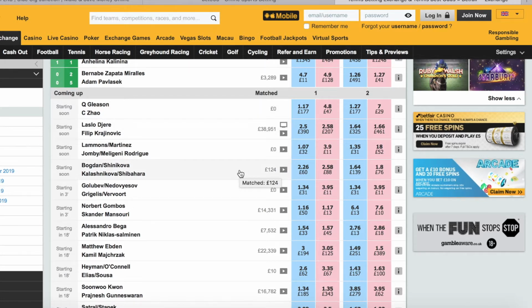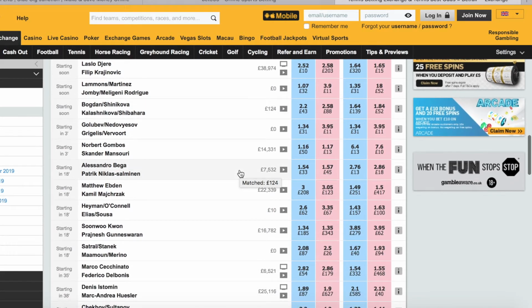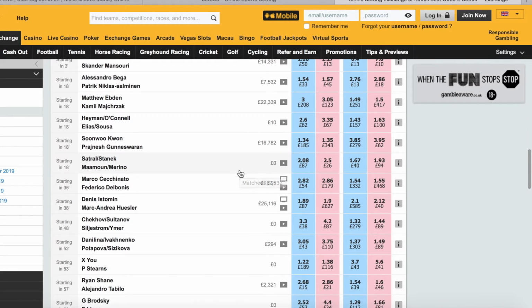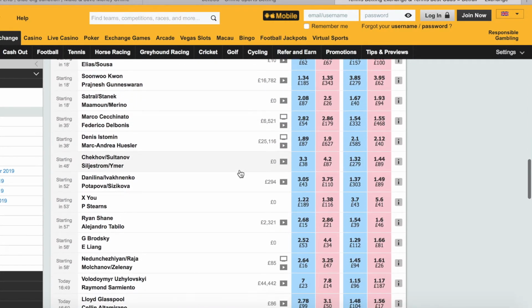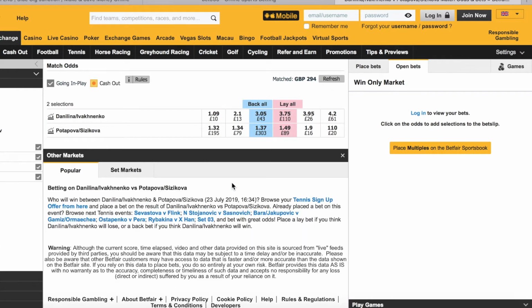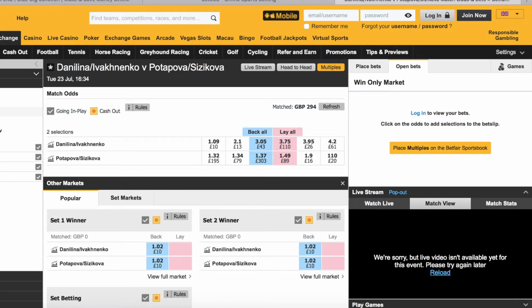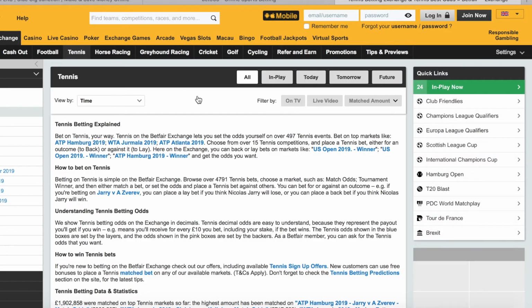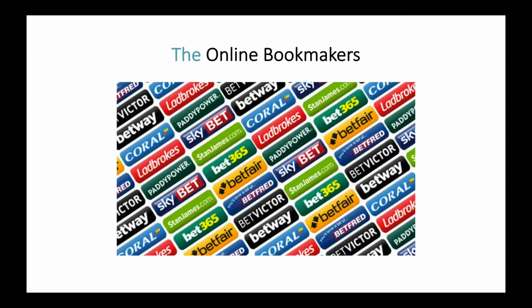And then we've got the much smaller matches with hardly any liquidity, and of course some have zero liquidity. Now these are much smaller events, so you really wouldn't be getting involved in these. So if we click on this one, and this is actually in Yamala, so it is a much smaller event and it's a doubles match which often does not get the attention that the other matches get. So that was a bit about the betting exchanges.